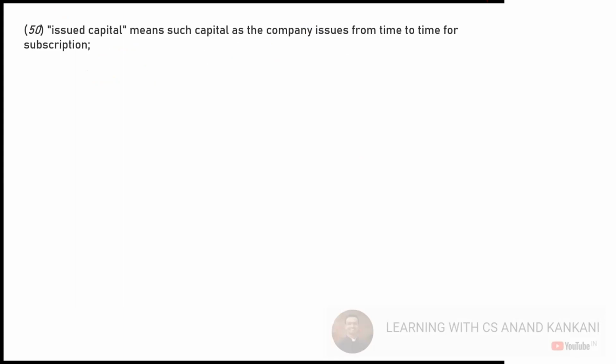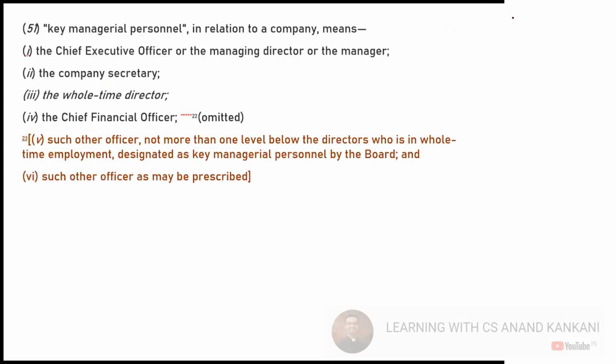Then you have the definition of the issued capital. We have already discussed this issued capital, right? Then we have the definition of KMP. So Vineet, the question you had asked day before yesterday, you have this question here. What is the definition of key managerial personnel, also known as KMP? There is a list of those we say are the KMP of the company. In that we have the chief executive officer, the company secretary, the full-time director, then the chief financial officer of the company.